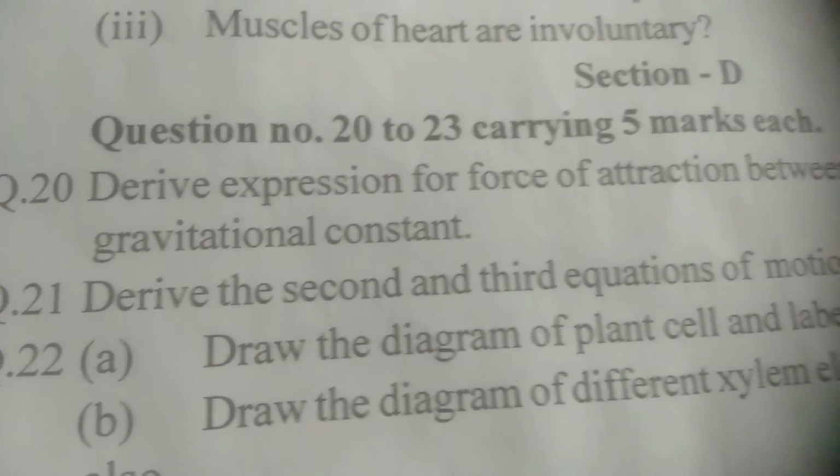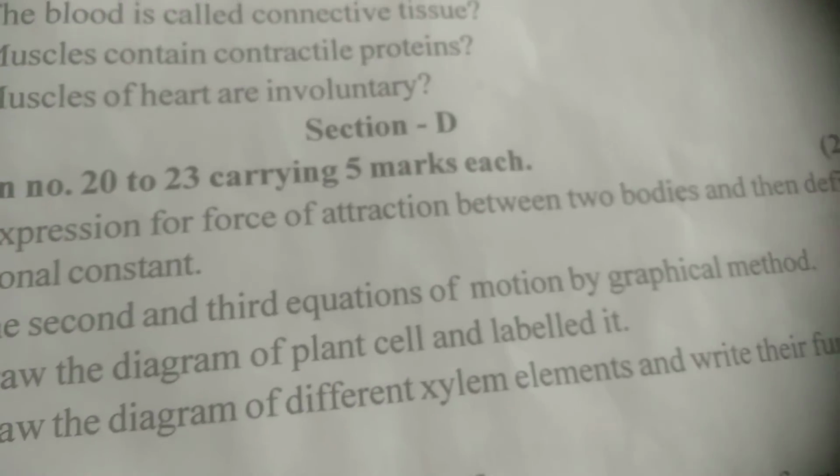Now section D will carry 20 marks. The 20th question is, you have to derive the expression for the force of attraction between two bodies and define the gravitational constant. You can define this by writing the universal law of gravitation, and by deriving F is equal to G m1 m2 by r square. Okay, you will get full marks. Derive the second equation and third equation of motion by the graphical method. So you can do this.